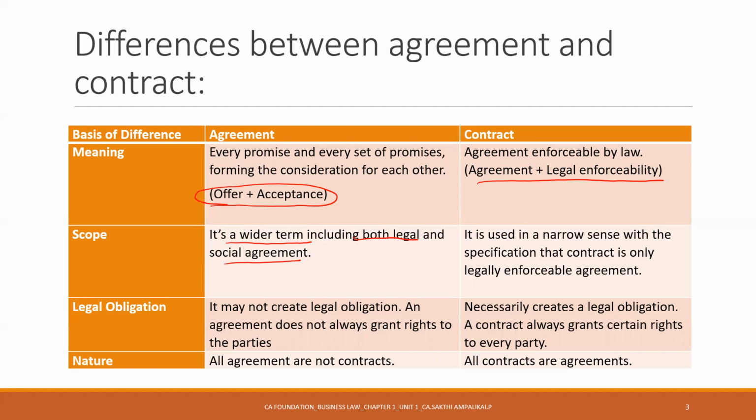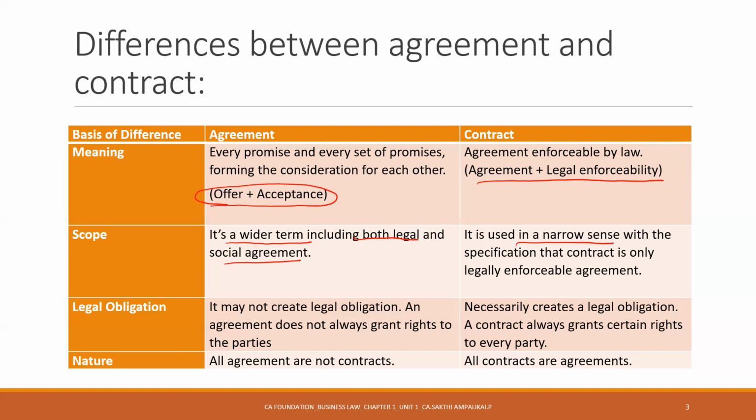But when it becomes enforceable by law, you immediately get a stamp paper and write all the terms and conditions and get your father to sign the contract, and you, being a major, enter into a contract with the father. Then it becomes legally enforceable. Now you understand the difference. So agreement is a wider term which will include legal and social agreement. But contract is used in a comparatively narrow sense, with the specification that a contract is only legally enforceable. Any agreement which is not legally enforceable is not a contract.